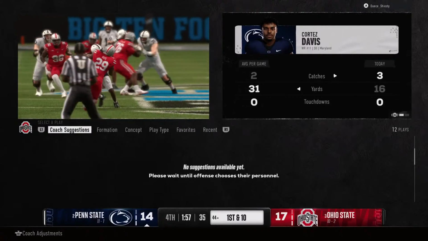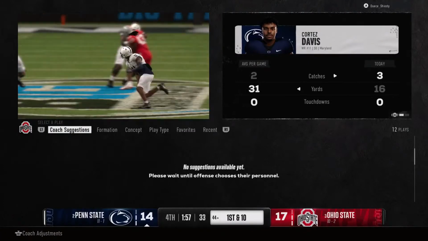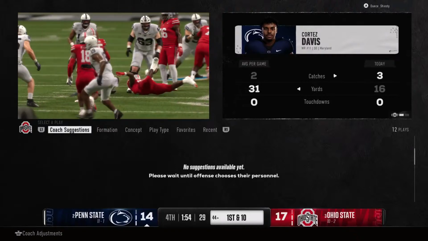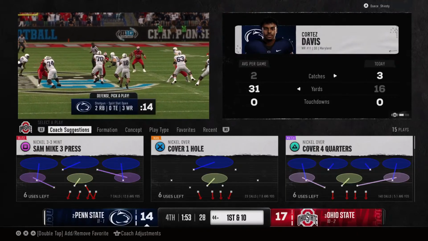Well, that's exactly how you dice up a zone coverage. Nice throw downfield here on 3rd down, and a really good route to give the quarterback a chance to make that play.